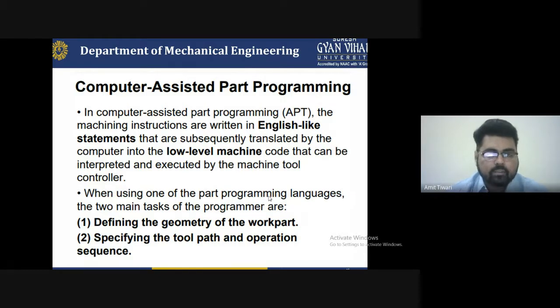So in computer assisted part programming, whenever you give the instruction in the English language, it is converted to low level machine code and executed by the controller. During part programming for a particular operation, you have to identify first the defining of the geometry of the work part. So what geometry?